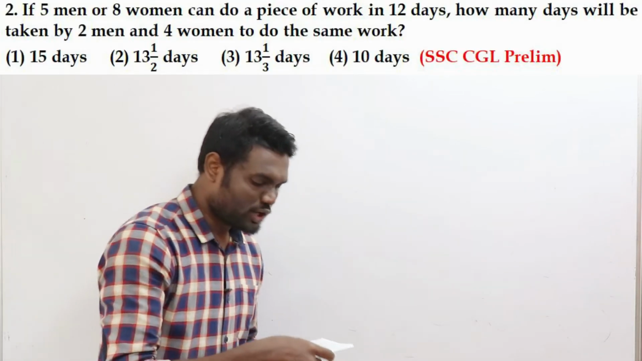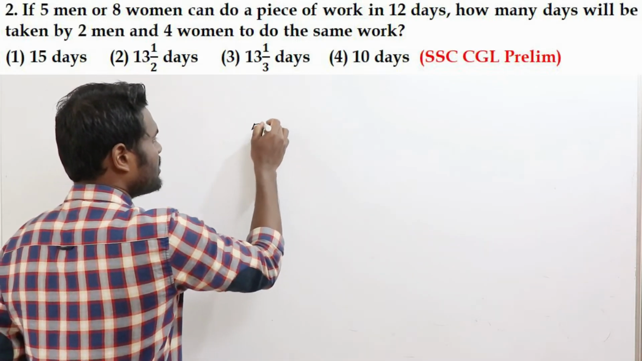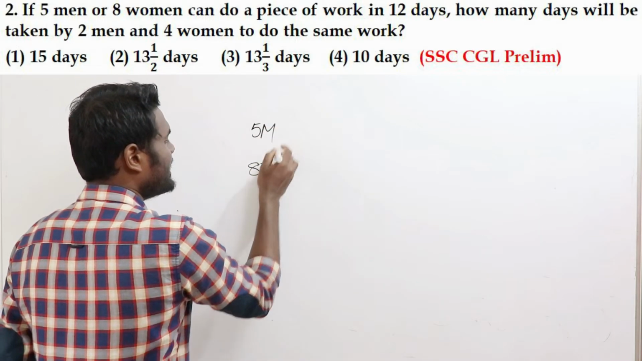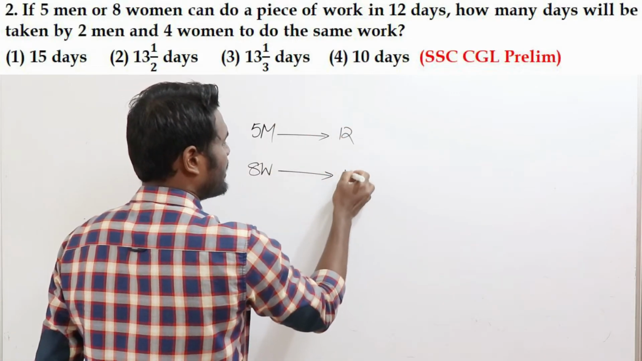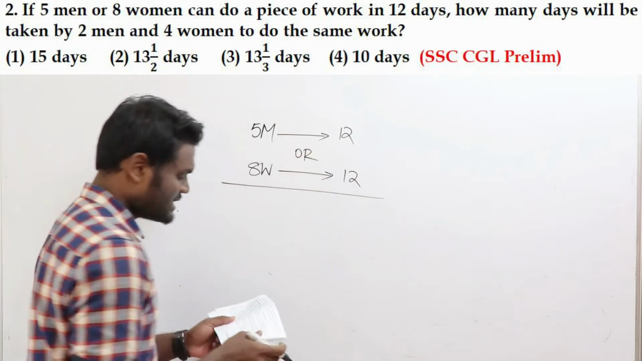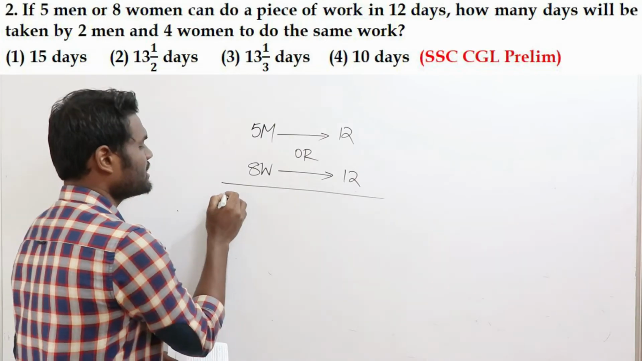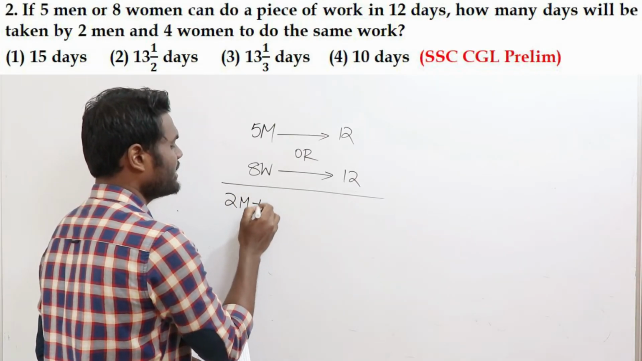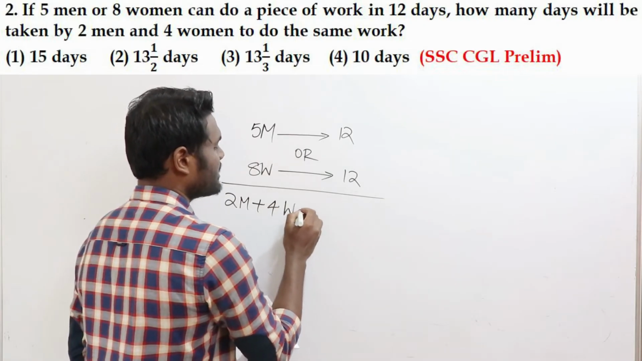5 men or 8 women can complete work in 12 days it seems. If it is 5 men or 8 women, any of them, they can complete the work in 12 days. And the question is saying: 2 men and 4 women can complete the same work in how many days? 2 men and 4 women can complete the work in how many days?